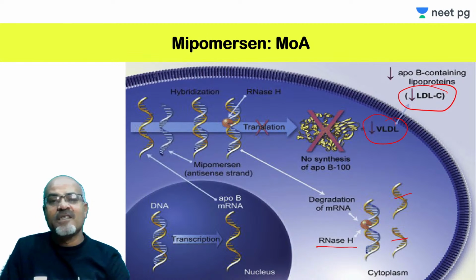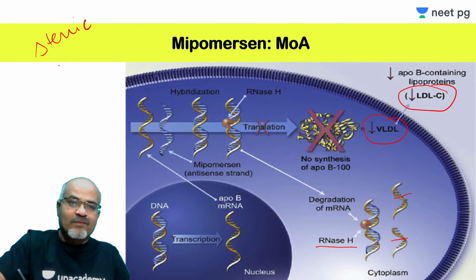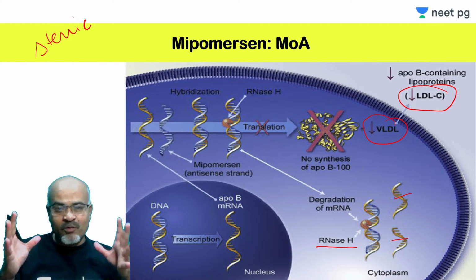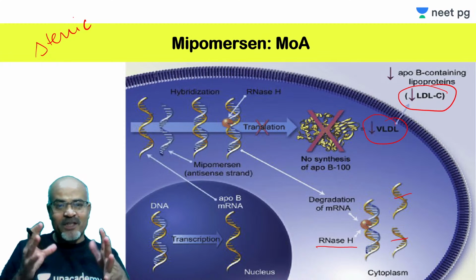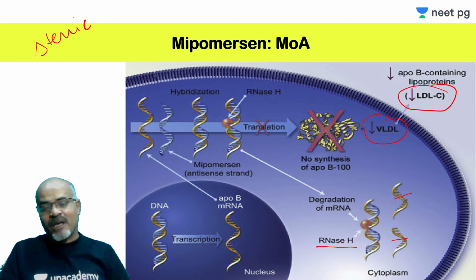Not only that, these antisense nucleotides can also lead to steric hindrance in the ribosomal function. Ribosome action is also affected by steric hindrance, just because of the volume. This is non-binding interference. They need not bind, but because of the volume, they can interfere with the ribosome function also.